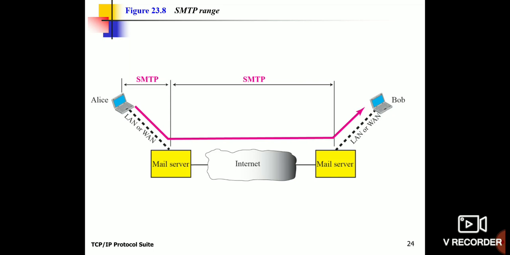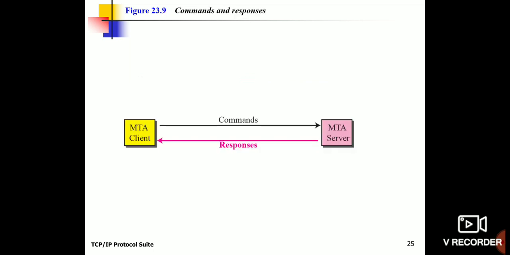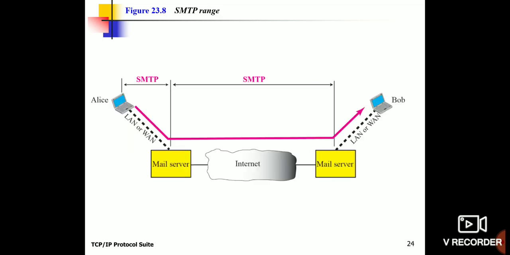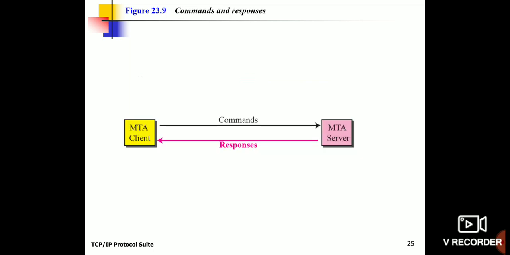From the mail server to the next mail server, it is another SMTP connection. But here the communication between the sender and the receiver takes place through your MTA. So this is the major purpose of the MTA, and this figure shows the SMTP range also.